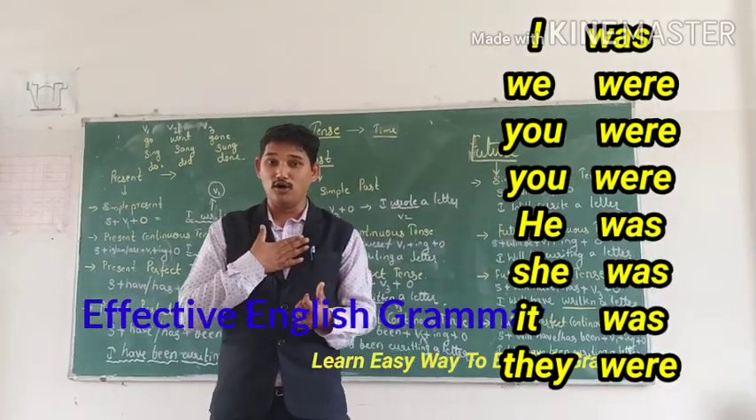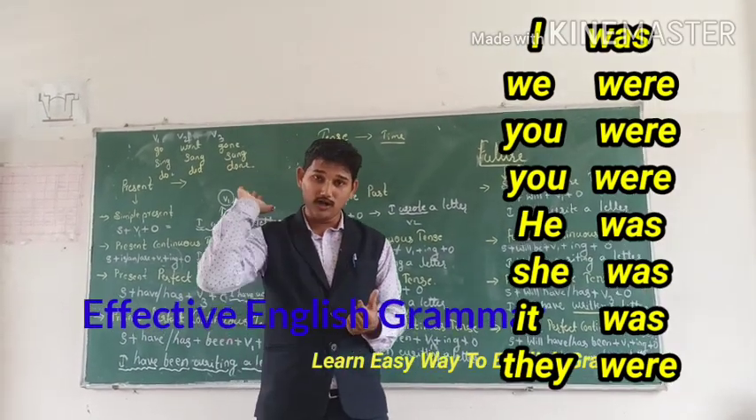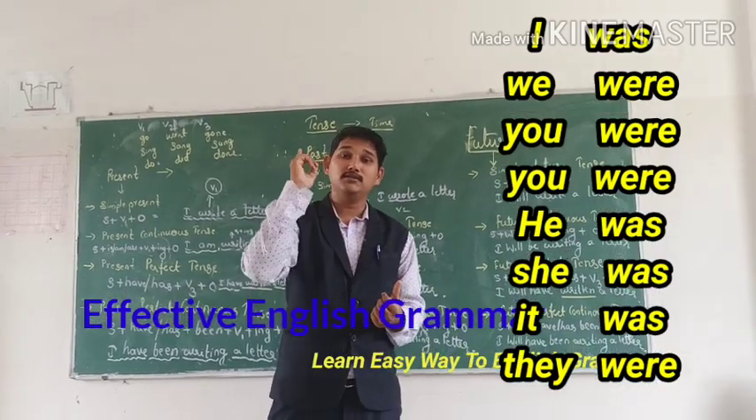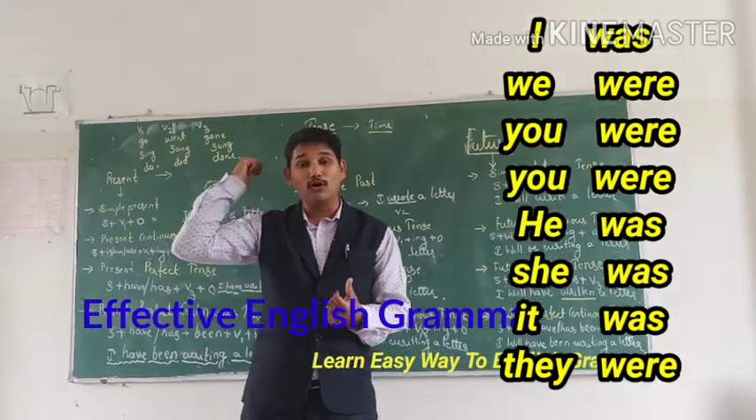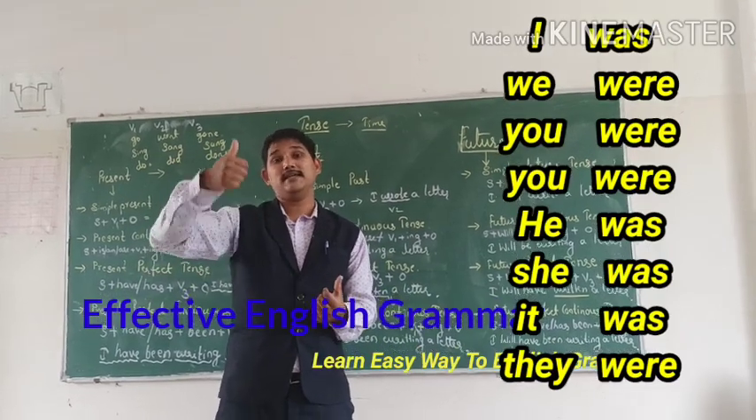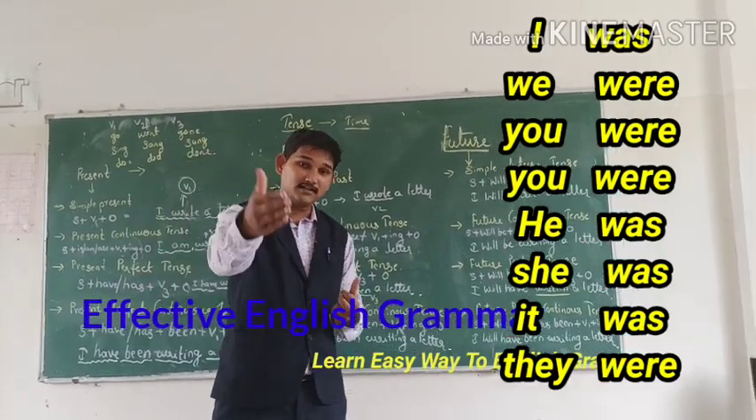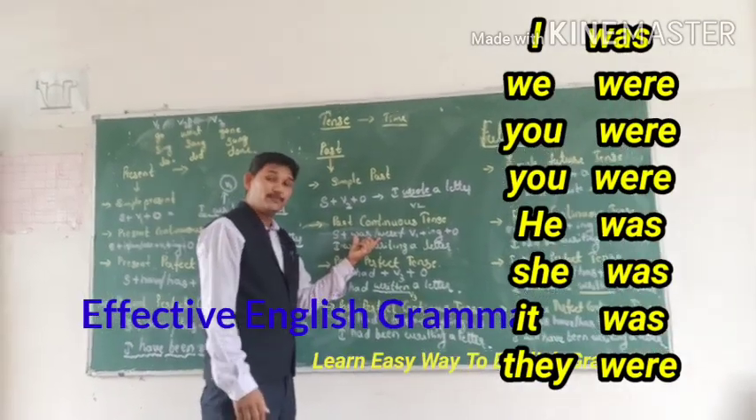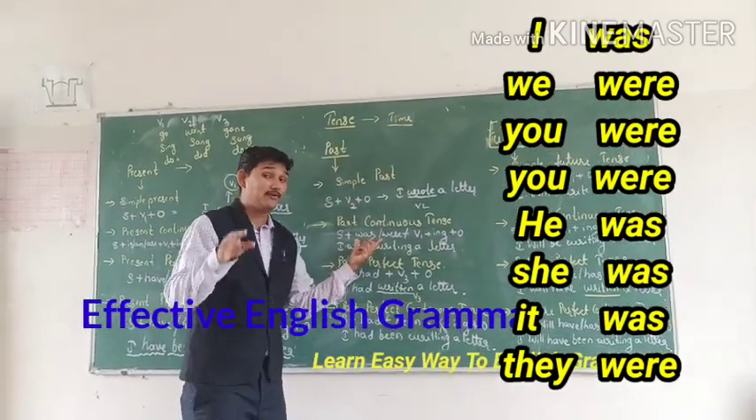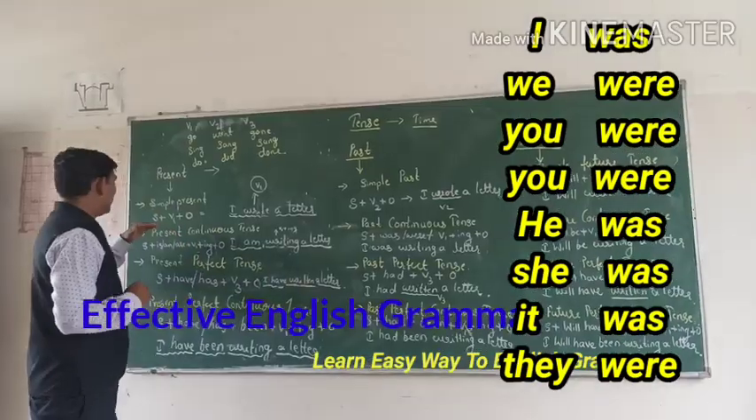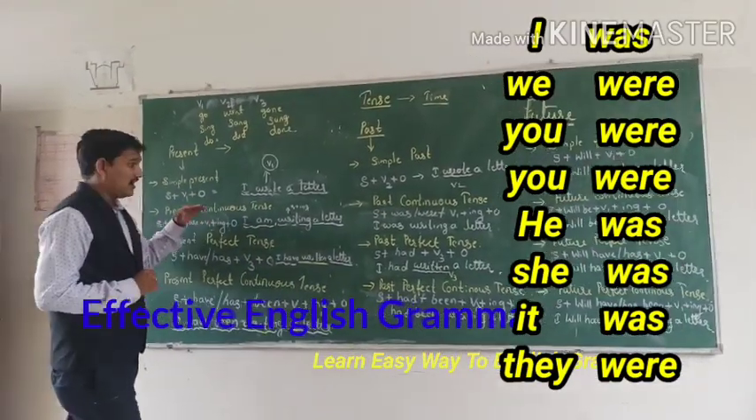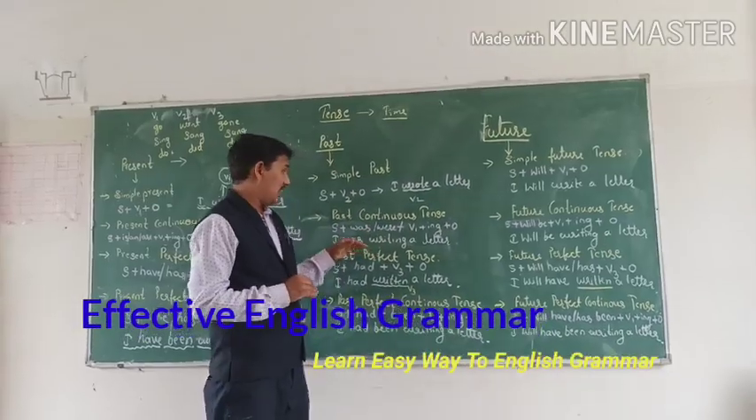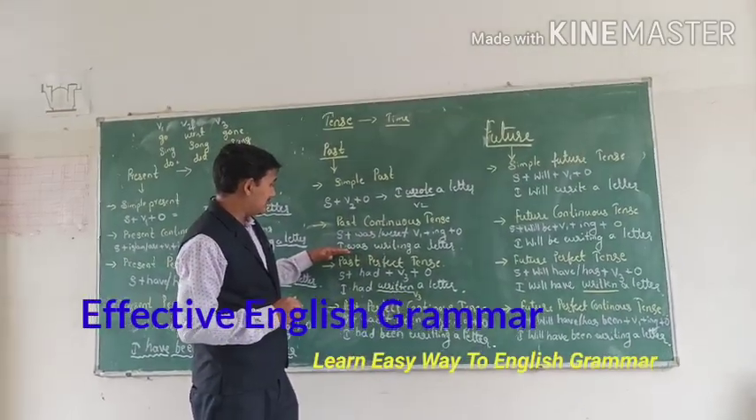So I was, we were, you were, he was, she was, it was, they were. This is how we have to use it. So this is the to be form in the past tense. To be form in the present, what did we learn? Is and are. Now the to be form in the past is was and were.